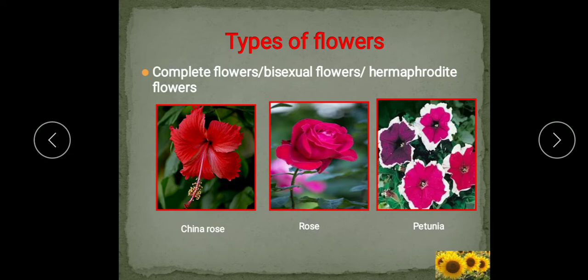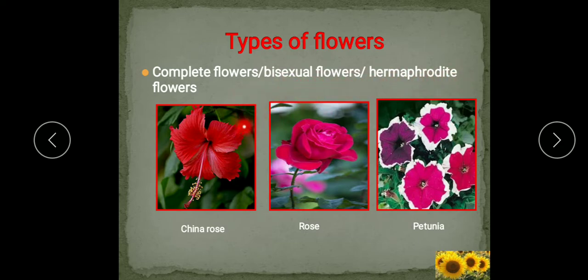When all the 4 whorls are present in a flower, then it is known as the complete flower. What is called a complete flower? All the 4 whorls are present. Since both androecium and gynoecium are present in the flowers, they are known as bisexual flowers. Bisexual means both androecium and gynoecium, male and female reproductive parts, are present in the flower. They are termed as hermaphrodite also. Another name of bisexual flower is hermaphrodite flower.